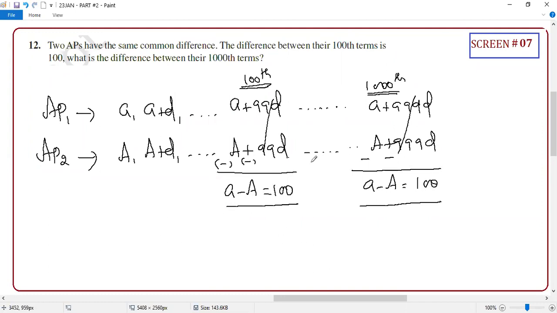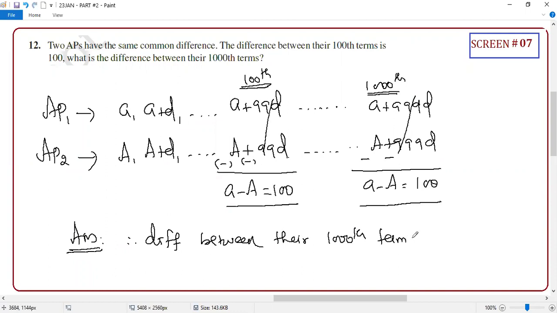After you write this, put the word answer: therefore, the difference between their 1000th terms is equal to 100, right? It's very simple, but many times students ask me, sir, how to do this? Clear or not? Guys, is it clear, this question? Yes, sir. Clear, sir.